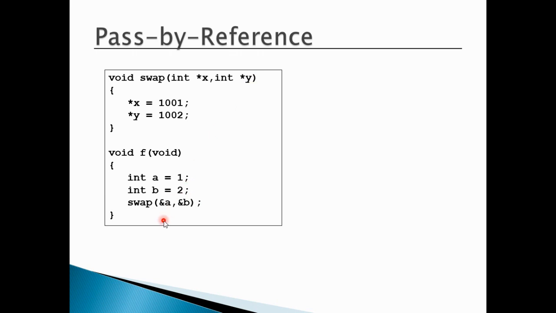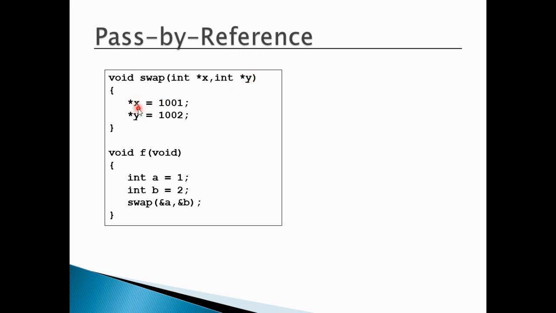As you can see, this address of A is being passed to X, which means the value of X must be an address. So you have declared X as a pointer variable, because a pointer variable has the power to store an address in C programming. Exactly in the same way, the address of B is being passed to star Y, where Y is your pointer variable. And then you can see that we are dereferencing this value.